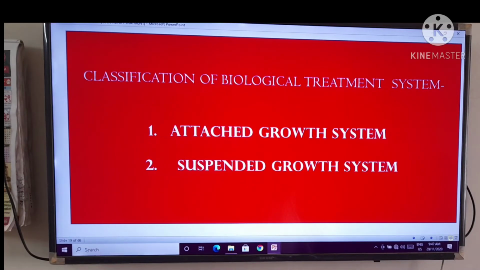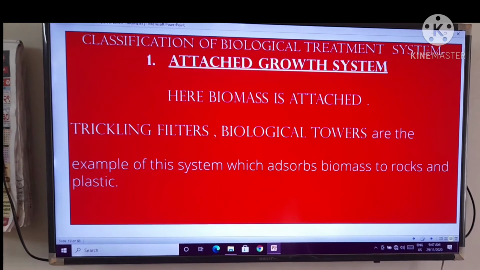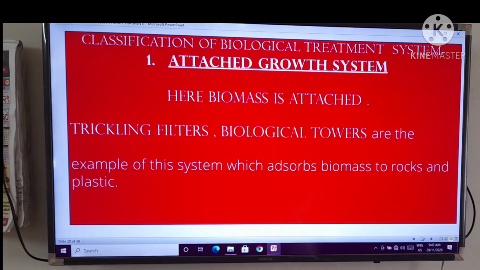Now, the classification of biological treatment systems are first attached growth system and second suspended growth system. Now, let's move to understand the classification of biological treatment systems. The first type, attached growth system. Here, biomass is attached.